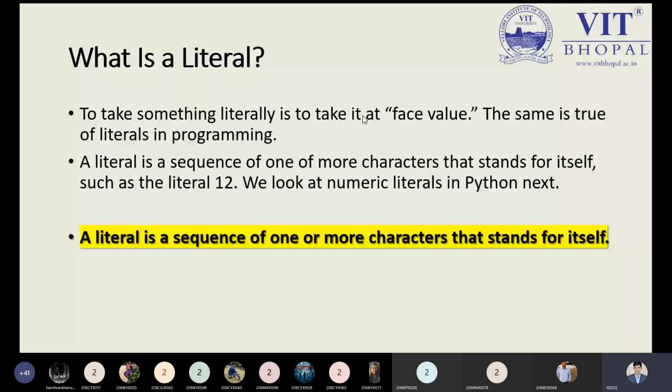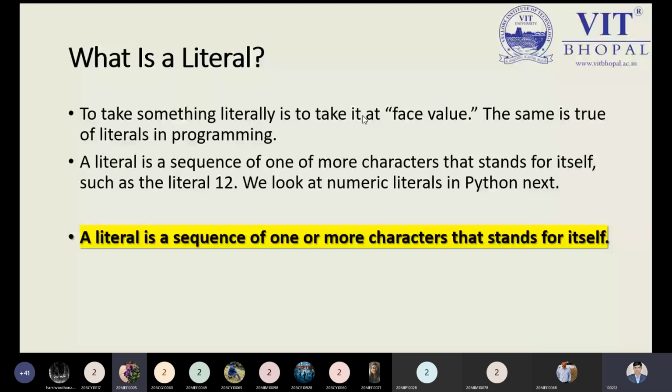But let us make the proper definition of a literal clearer. Let me say it once again: a literal is a sequence of one or more characters that stands for itself. It is just like a variable, but a little bit different from it, and we will see that after the definition of the variable. Is it clear to all?